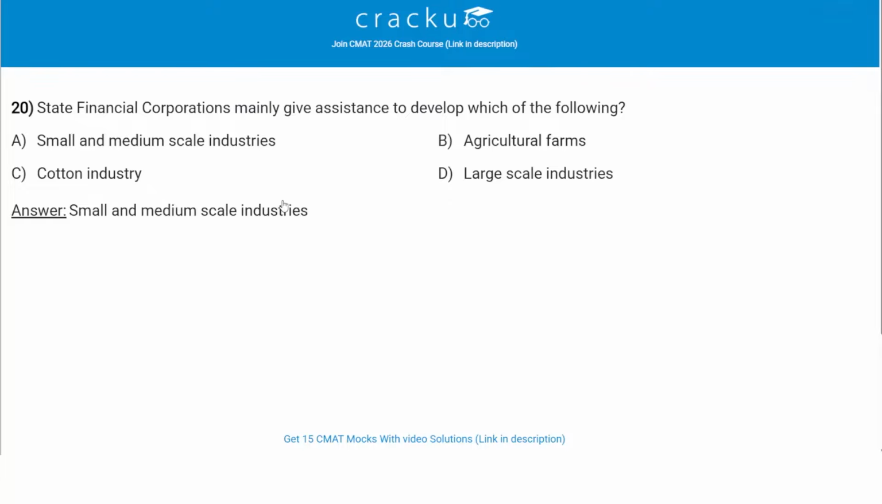State financial corporations mainly give assistance to develop which of the following? So the correct answer is small and medium scale industries. State financial corporations were established under the SFC Act, which was passed in 1951 to provide loans and aid primarily to small and medium scale industries, which is SMSI. In the current days, it is MSME, but it was for small and medium scale industries. The SFC Act 1951 was passed to give assistance to develop small and medium scale industries. So option A is the correct answer.